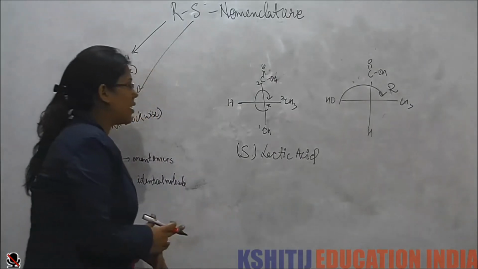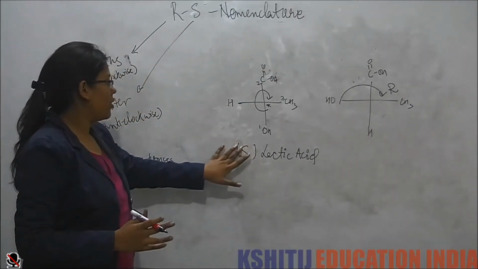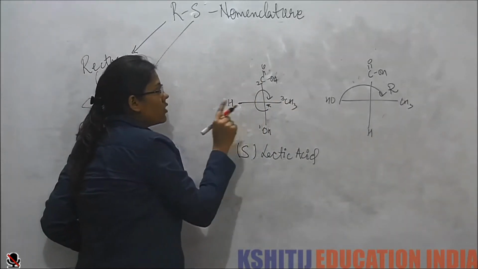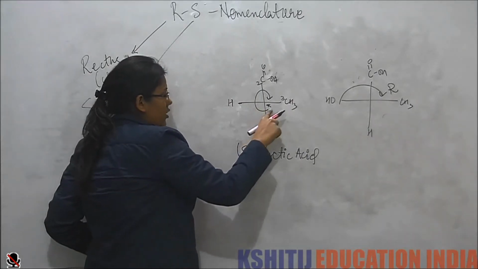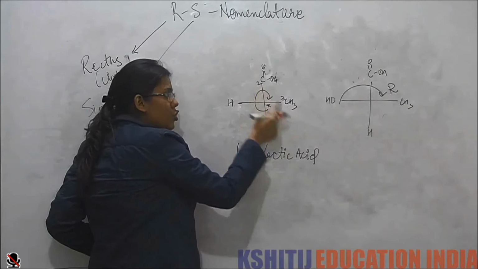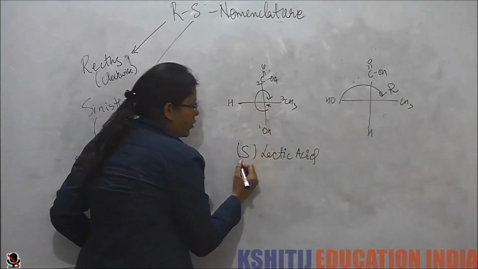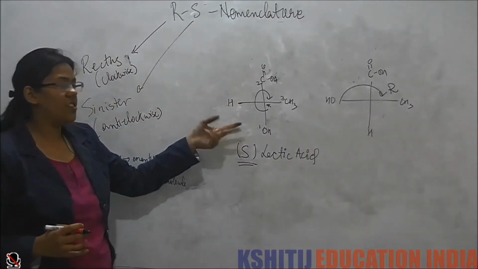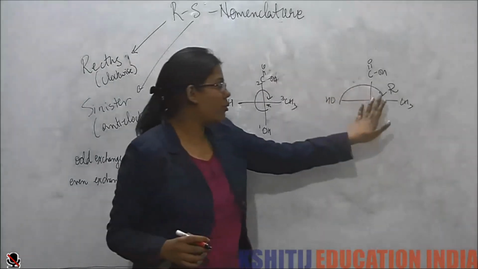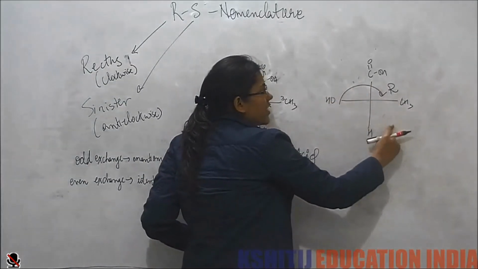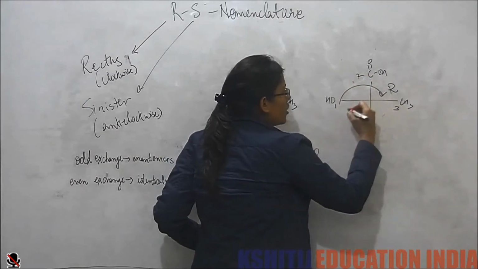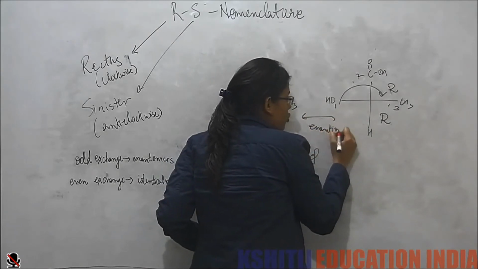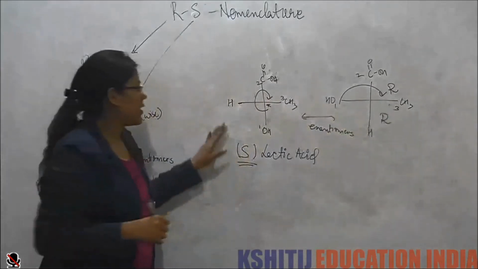I repeat this for the last time. Now listen to it carefully. Now this is the molecule. When H is not in the fourth position, we see that it is rotating clockwise, so it will be the opposite of it. So it is S configuration. And why is that? Because if I do one exchange, that is an odd exchange, I get the enantiomer. In this case, I see this is 1, 2, 3, so this is already of R configuration. Now if these two are enantiomers, so this has to be of S configuration.